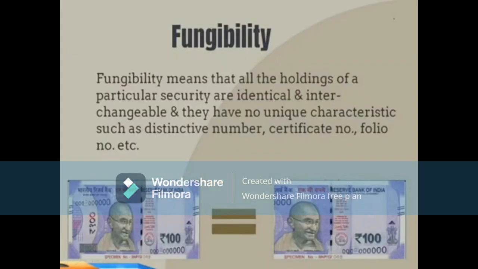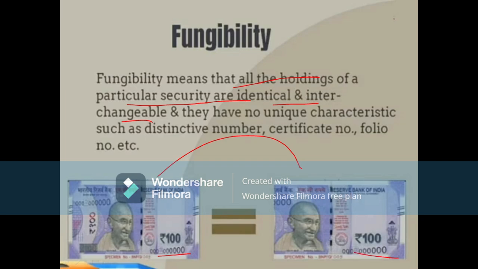Now coming to fungibility. What does fungibility mean? Fungibility means that all holdings of a particular security are identical and interchangeable. Okay, they are identical and interchangeable. Means I am giving 100 rupees to you, and you are also paying 100 rupees to me through PhonePe. For example, the same note will not be returned by you. Every note will have a certain number, so the same number note will not be transferred to you.